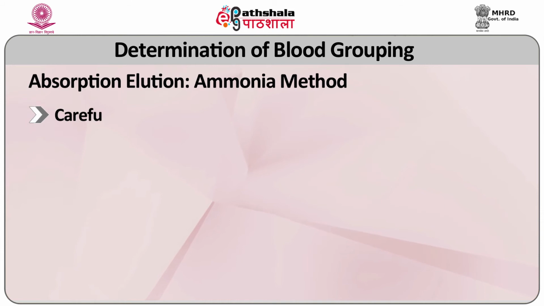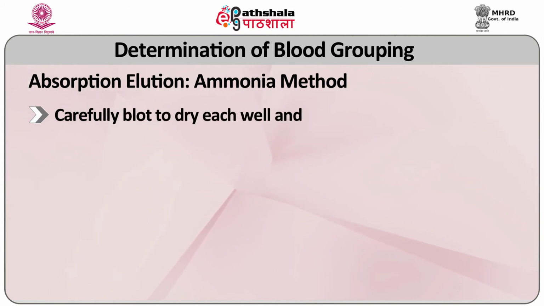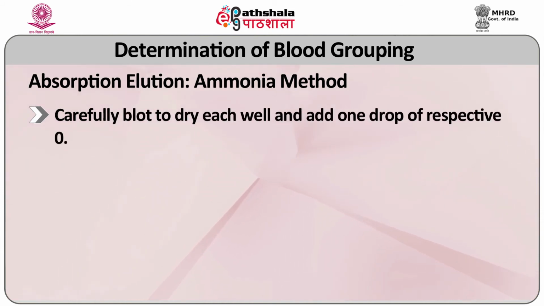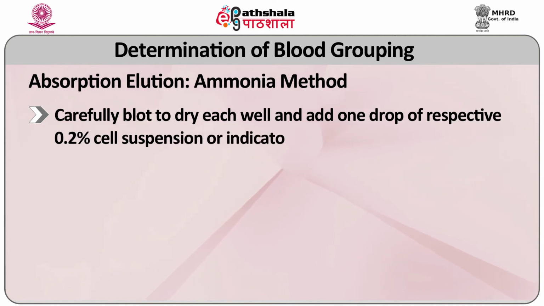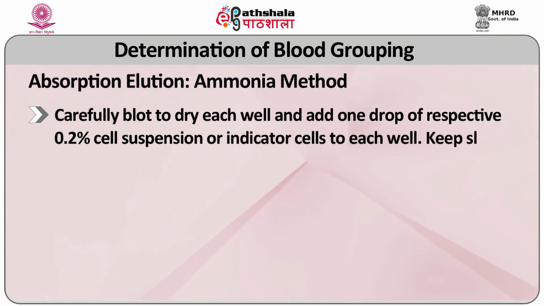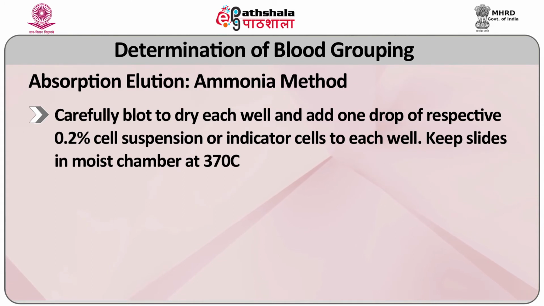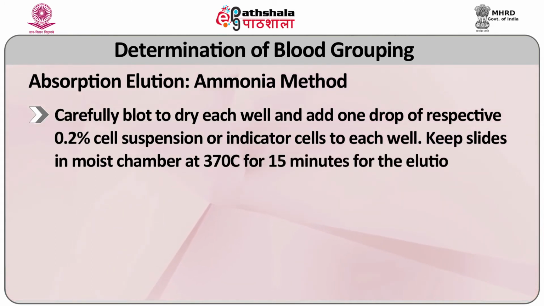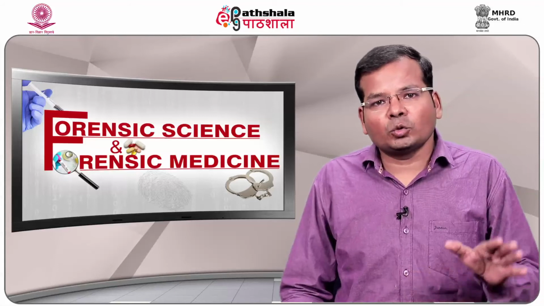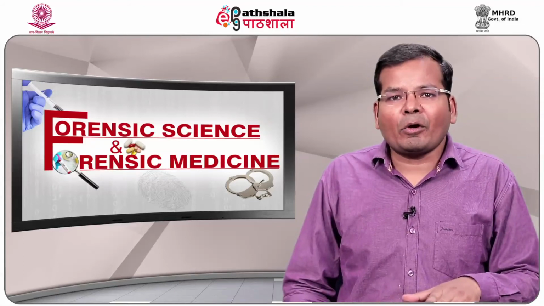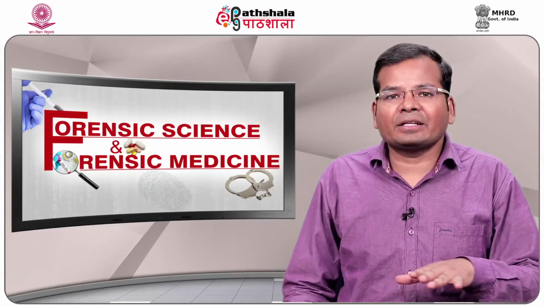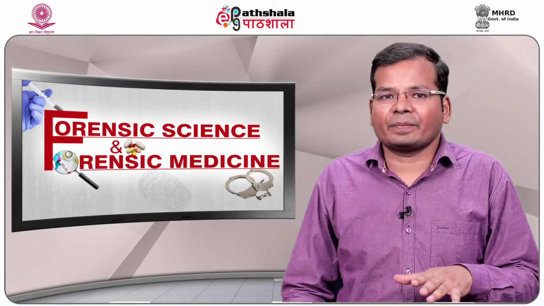Carefully blot each well dry and add 1 drop of 0.2% cell suspension or indicator cells to each well. Keep slides in a moist chamber at 37 degrees centigrade for 15 minutes for the elution process. Transfer the slides to a room temperature moist chamber and rotate for 10 minutes. Read the result